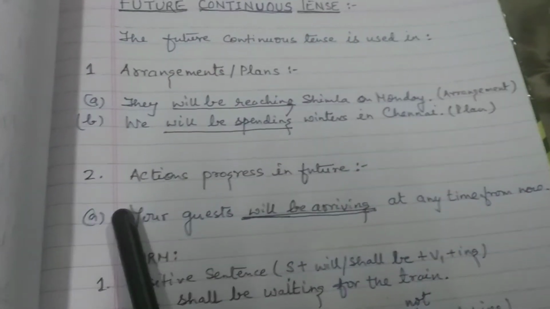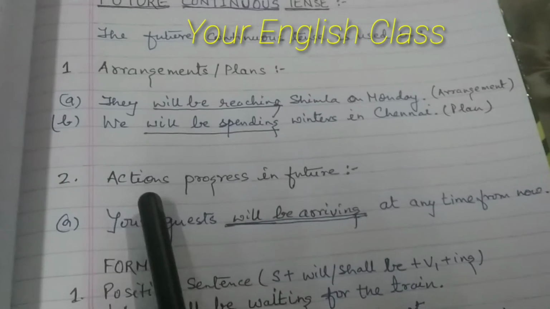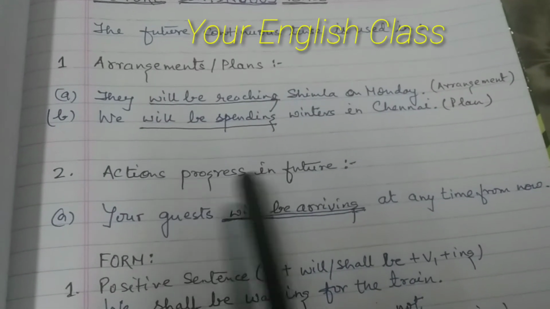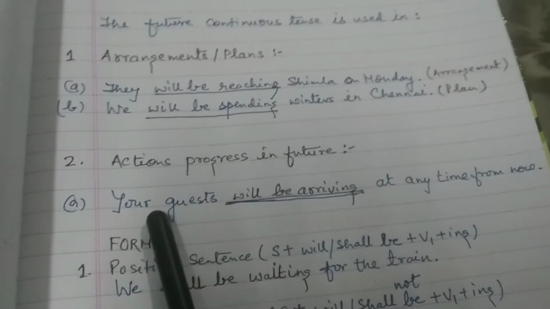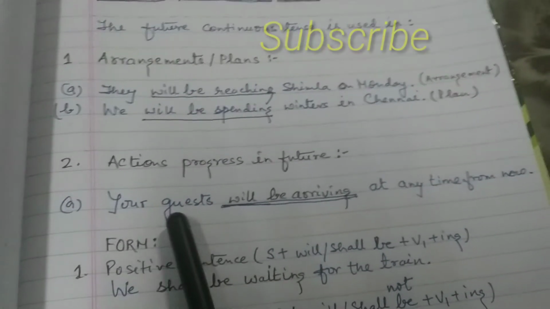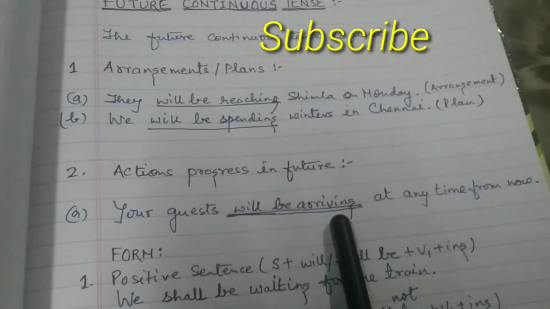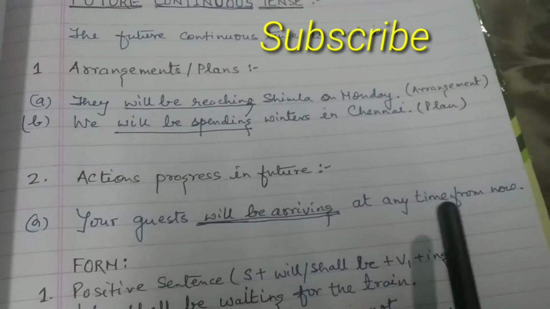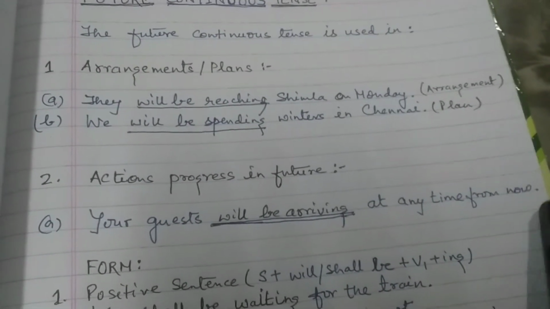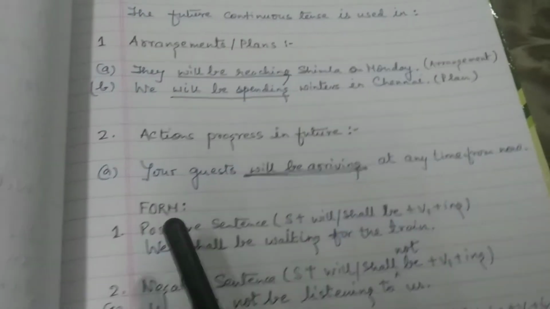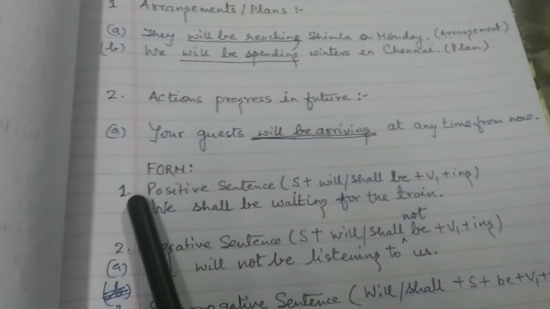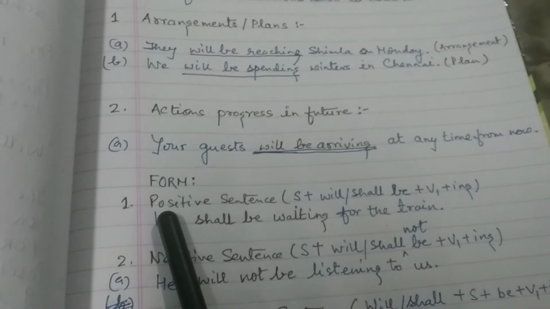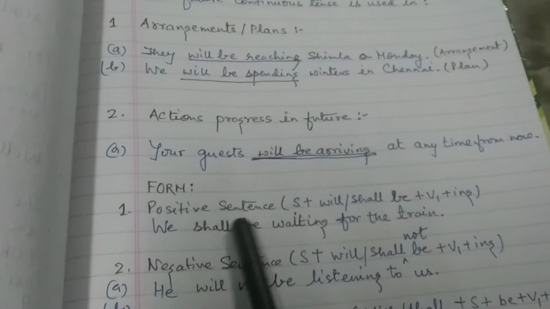We also use future continuous tense with actions in progress in future. Now let us see the example. Your guests will be arriving at any time from now. Now let us go through the form for forming sentences in future continuous tense.